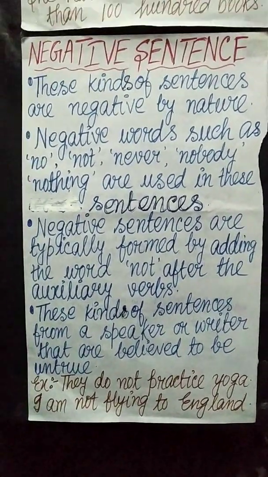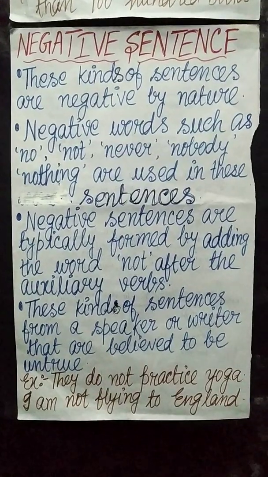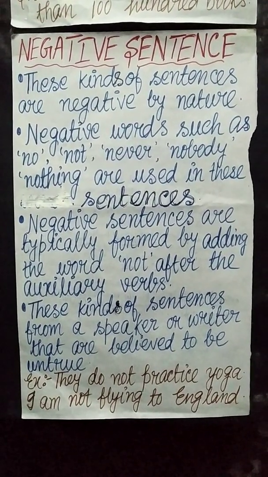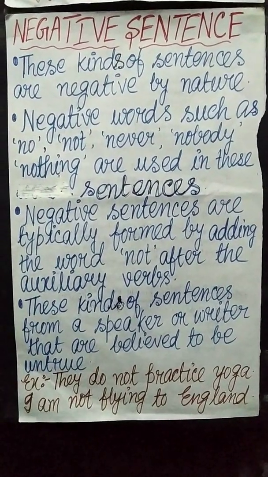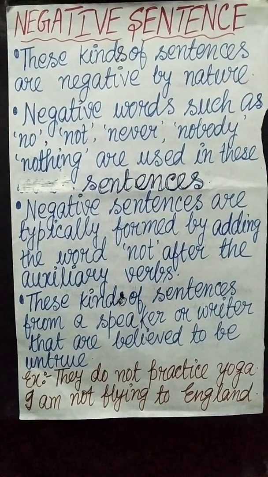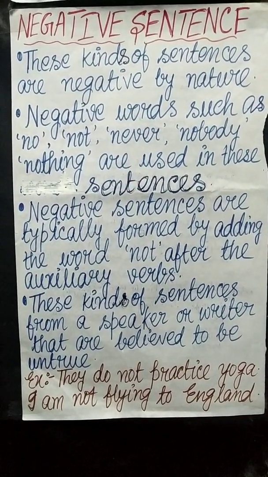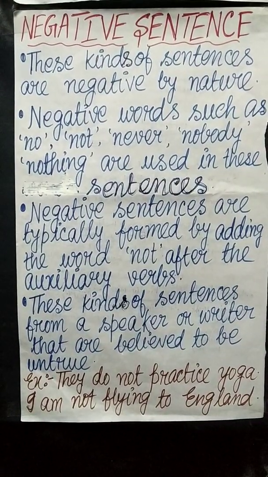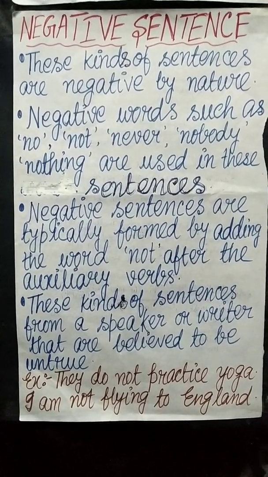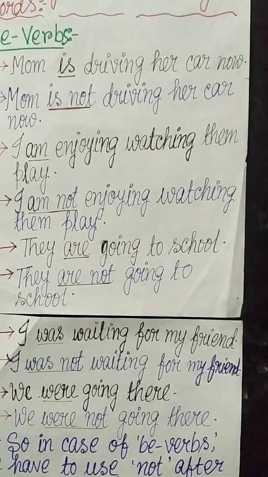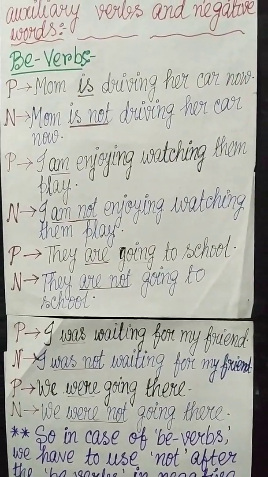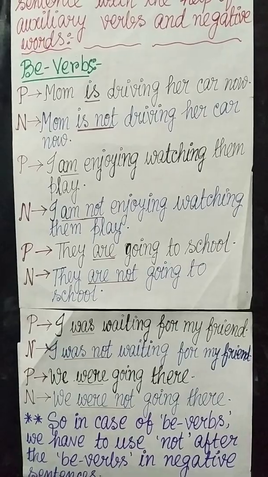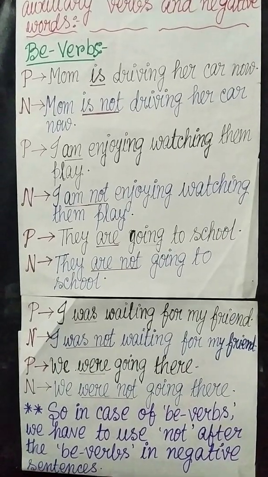Negative sentences are typically formed by adding the word not after the auxiliary verb. So all of you, my dear students, please note down point number 3 very carefully: negative sentences are typically formed by adding the word not after the auxiliary verbs. This example I have shown you. Now you have seen is, am, are, the 3 be verbs. I have shown the example with the 3 be verbs.